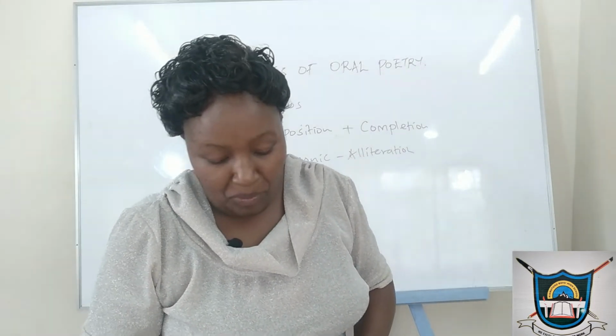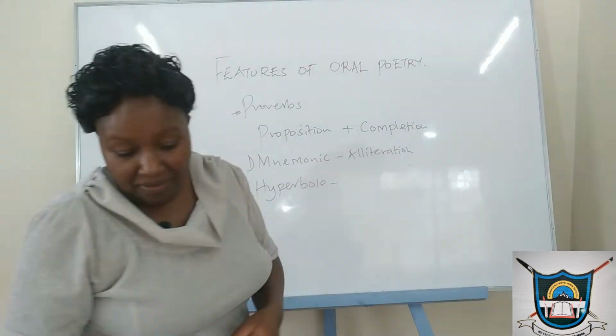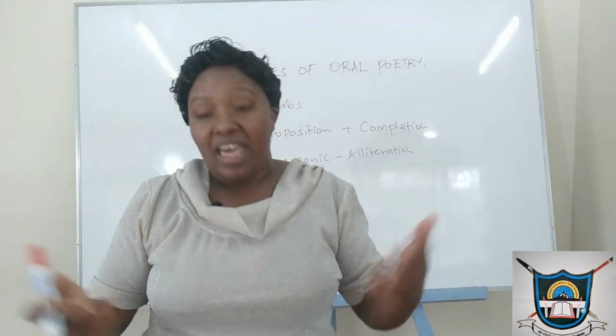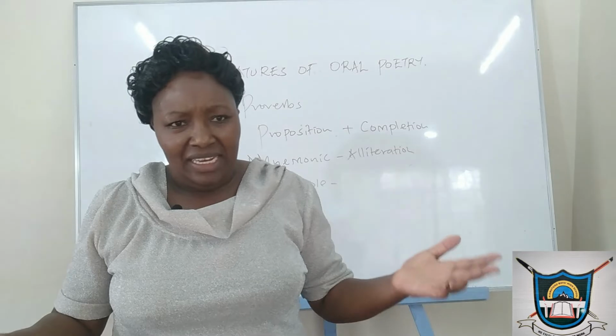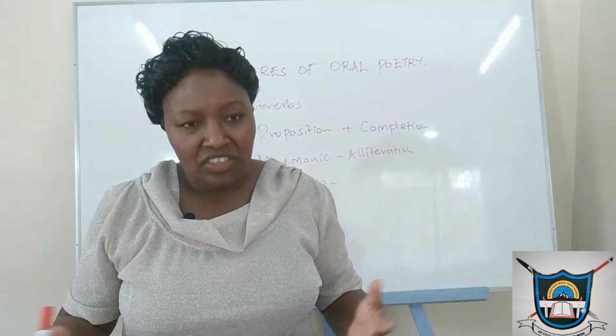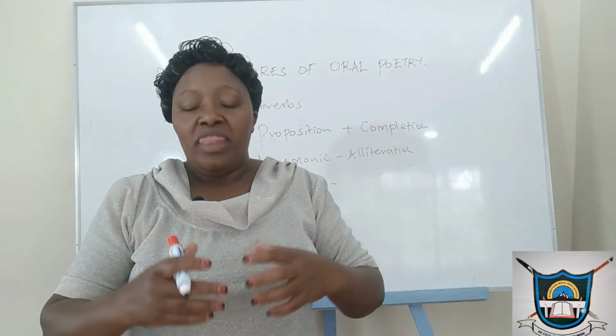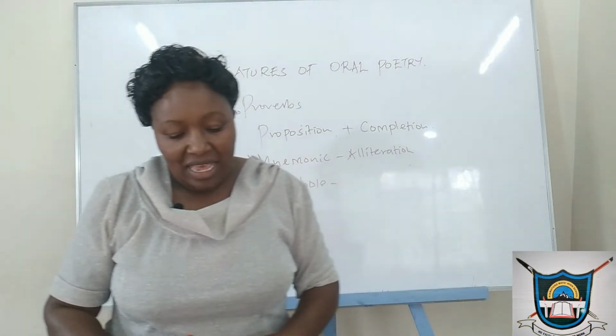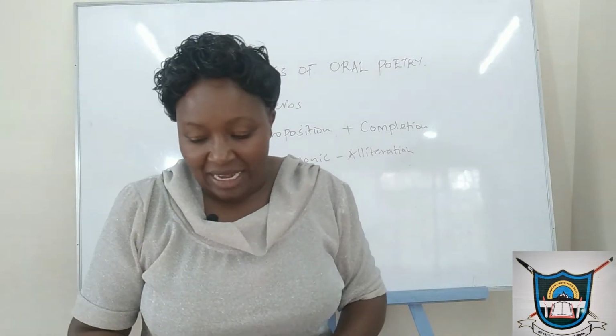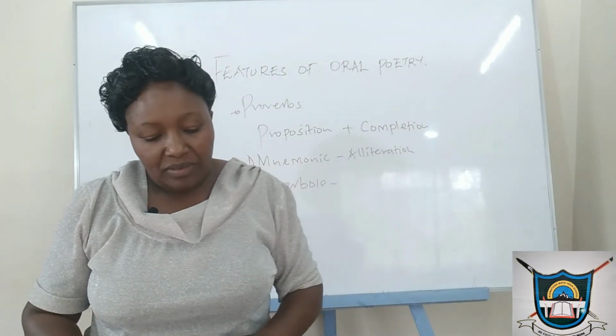For example, when we say the half is more than the whole, definitely that is an exaggeration, because there is no way we expect the half to be better than the whole. But because we want the message to be delivered, there is that element of exaggeration in that.